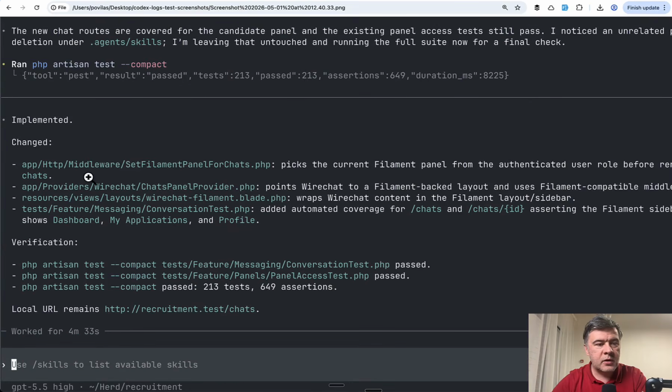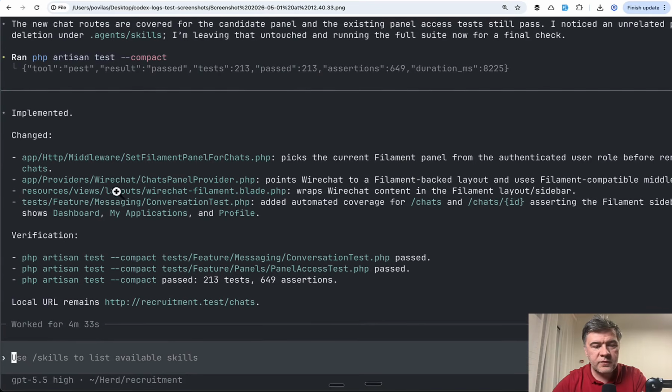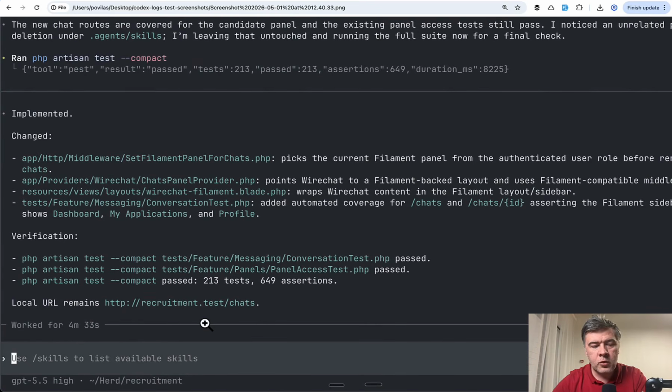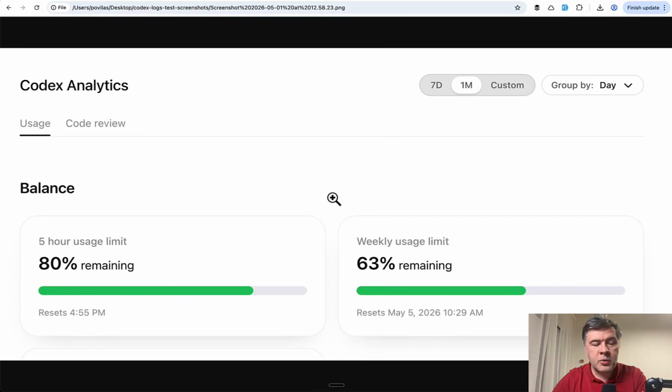Summary, a typical summary of Codex: implemented, files changed, verification, and worked for 4 minutes. So a bit faster than with the goal, but that may be a coincidence. And the result on the Codex dashboard was this: 9% usage versus 11% usage, which is smaller but still comparable. I would call it a statistically insignificant difference. So then why use goal?